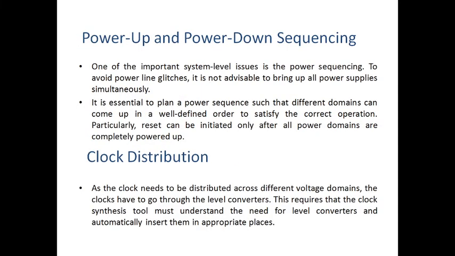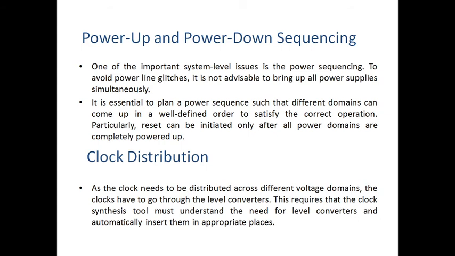Let's see the next topic, that is the power up and power down sequence. Here we have two conditions in the power up and power down sequence. Generally it is very important for system level issues, the power up and power down sequence in multi voltage scaling.